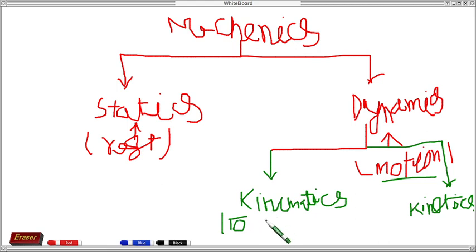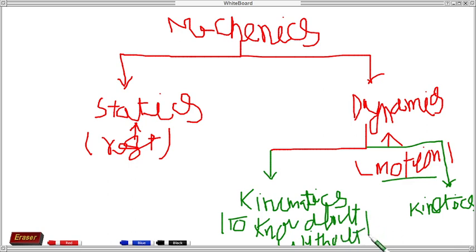To know about motion without knowing the cause, we will not discuss why the body is in motion. We are not going to discuss that in the kinematics portion.